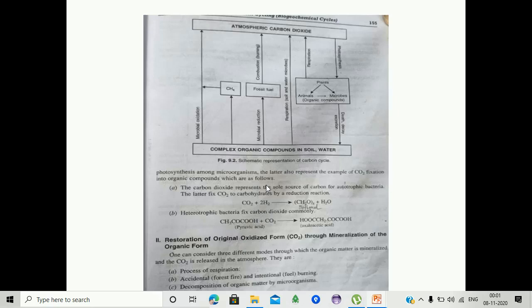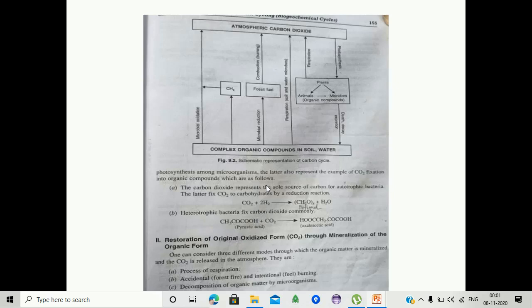Next one, accidental and intentional burnings. For example, an accident is nothing but a forest fire. Whenever there is a forest fire, a large amount of carbon dioxide or carbon monoxide is released into the atmosphere. And intentional fuel burnings, for example, whenever an aeroplane crashes or other crashes occur due to accidents, it releases a high amount of carbon dioxide into the atmosphere.